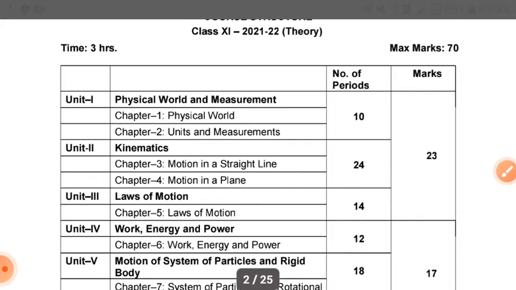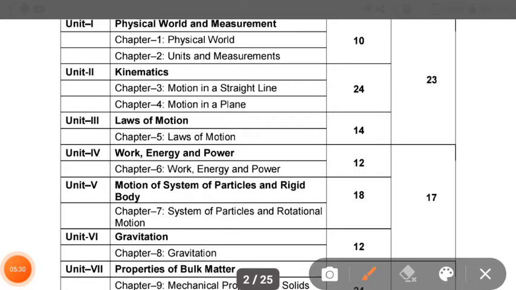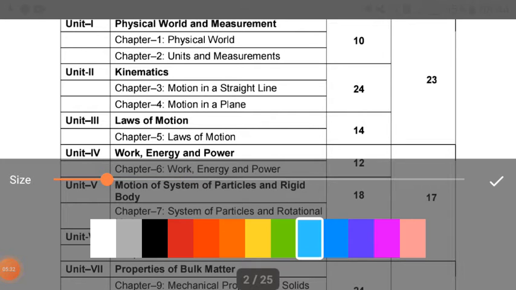In physical world and measurement, there are mainly 2 chapters: physical world, units and measurement. In kinematics, there are mainly 2 chapters: motion in a straight line and motion in a plane. And unit 3rd, laws of motion, has only 1 chapter, laws of motion.